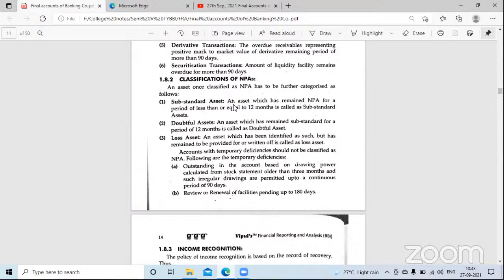And if I come to non-performing assets and I ask you about doubtful, in doubtful you have two segregations, secured and unsecured. If it is unsecured, then 100%. Very good. What about loss assets? 100%. Very good. And what about doubtful assets for more than 1 year? ध्यान से, for more than 1 year, 40%.